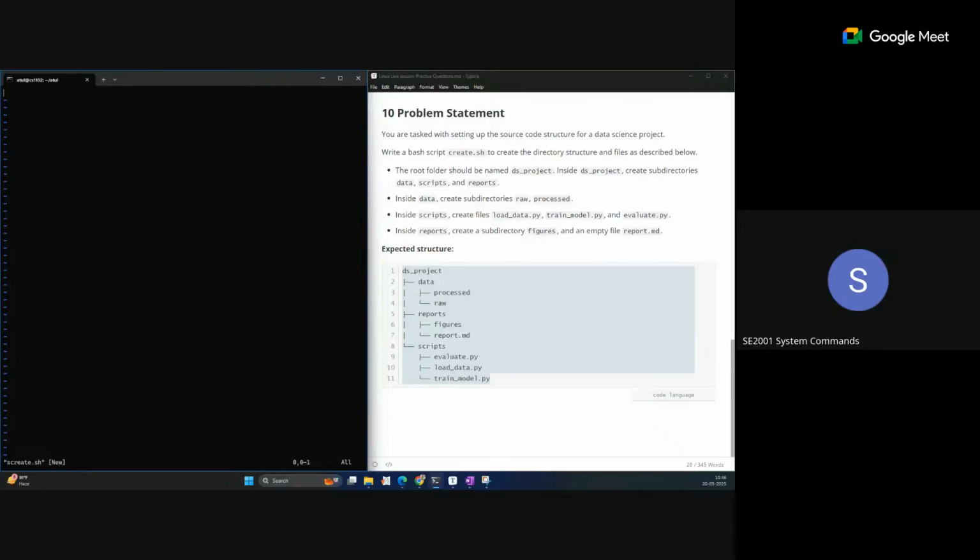Here we need to write one command that is required to run a script file. We need to press i to enter insert mode.